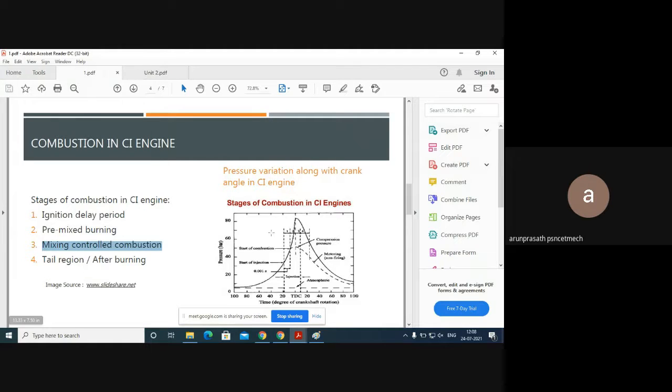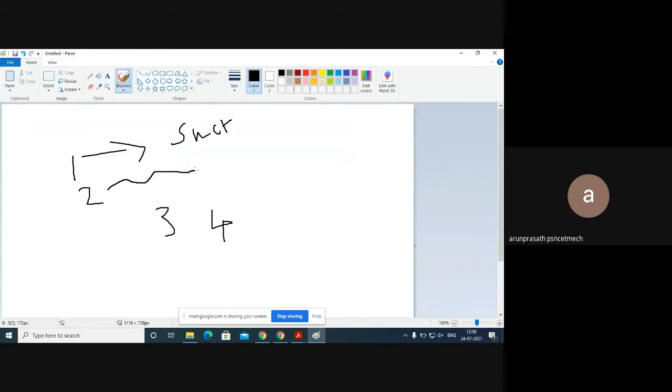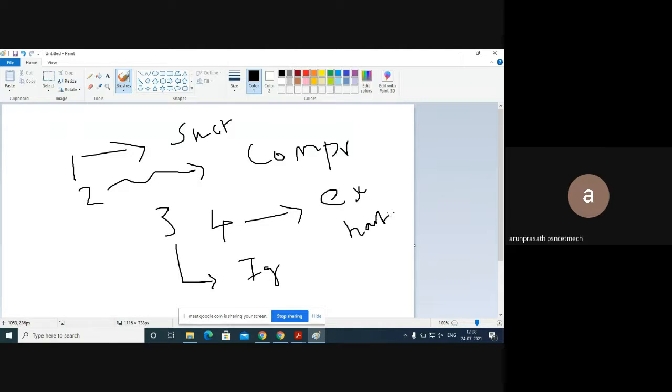Guys, I hope the image is visible to you. Now you may wonder where these stages happen. The first stroke is suction, the second stroke is compression, the fourth stroke is ignition, and the fifth stroke is exhaust.